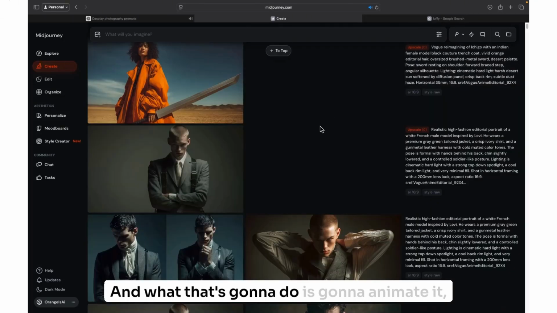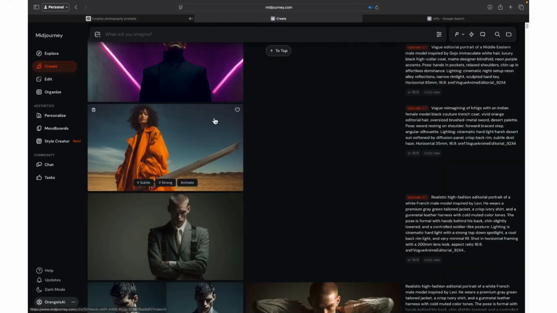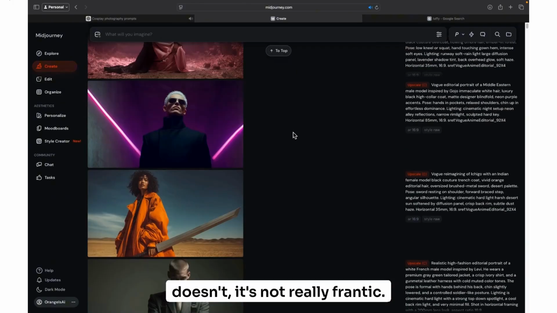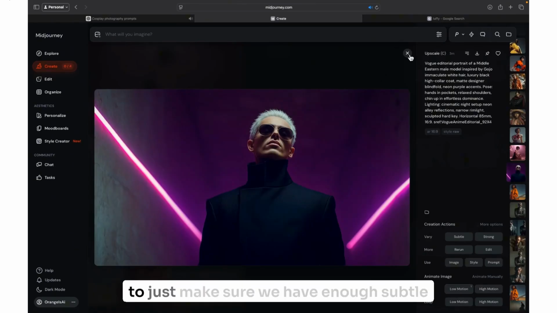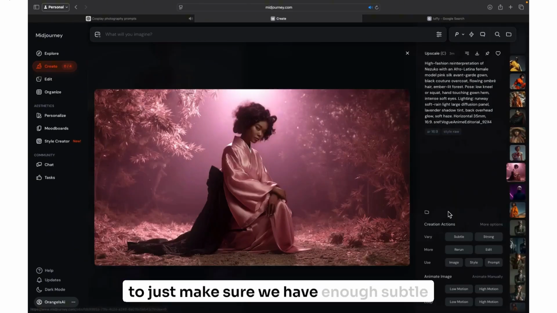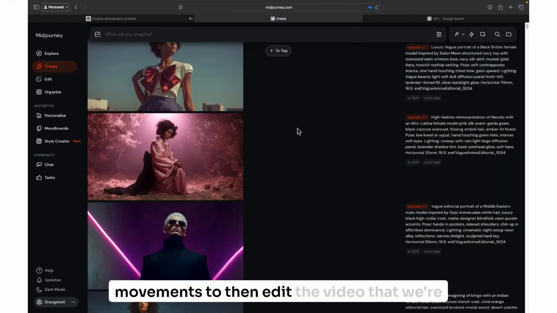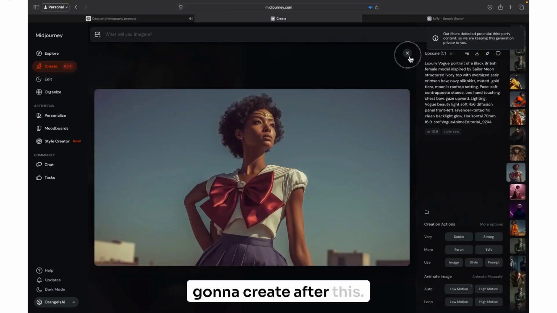And what that's going to do is animate it in a way that's not really frantic. Sometimes it gets frantic anyway, but we want to make sure we have enough subtle movements to then edit the video that we're going to create after this.